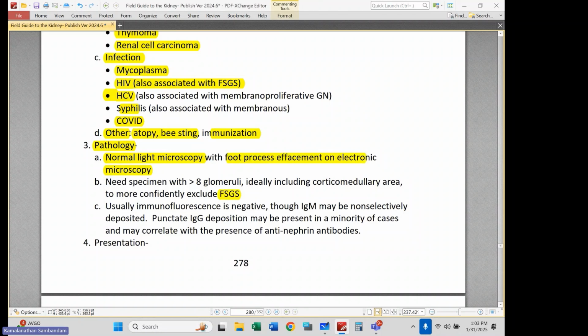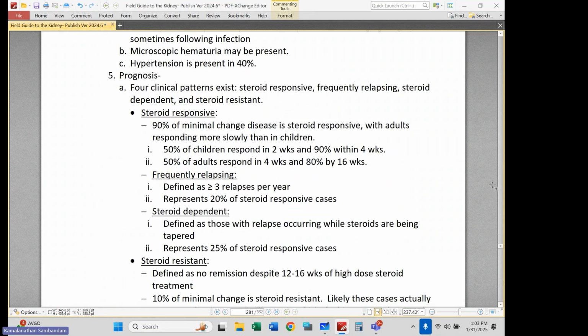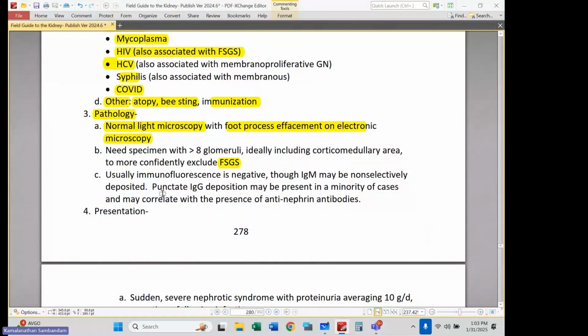Now, there is this distinction between FSGS and minimal change that we're sometimes straddling. It turns out that in order to make the diagnosis of FSGS, I need a single glomerulus in my specimen to reveal a focal sclerotic lesion.